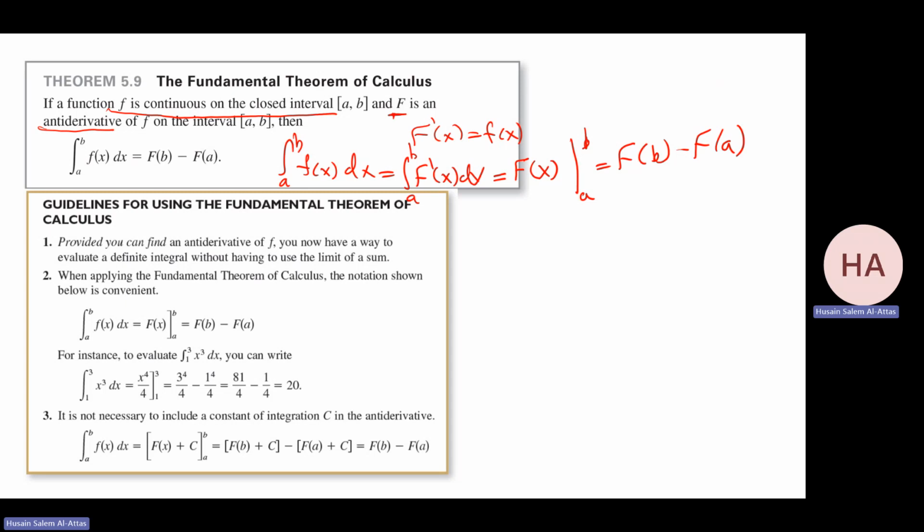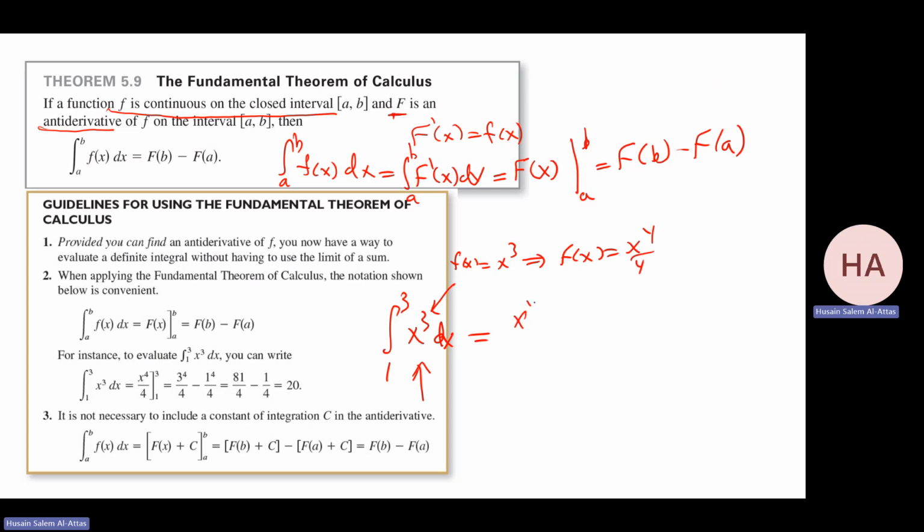Instead of doing it through areas and such things and the Riemann sum, now we can do it quickly. For example, if you want to do the integral from 1 to 3 of x cubed dx, what's the antiderivative of x cubed? The antiderivative will be x to the power 4 over 4.